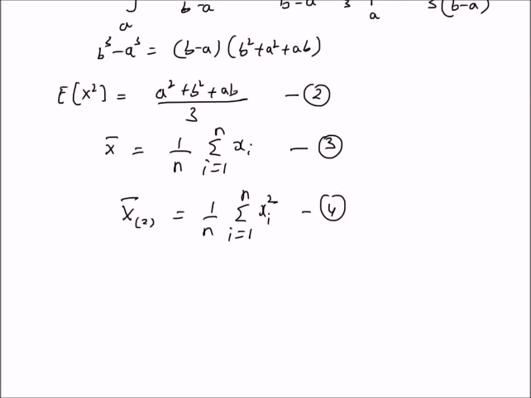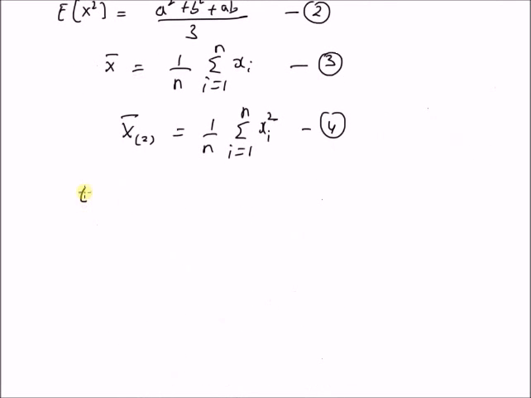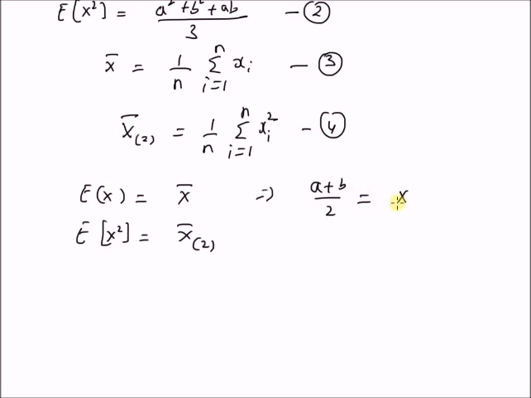So by using equations 1 to 4, we equate expectation of x to the sample mean and equate the second moment, expectation of x square, to the sample second moment. So we have a plus b by 2 is equal to x bar. Note that x bar, the sample mean, is given by equation 3, and for simplicity we use this symbol.